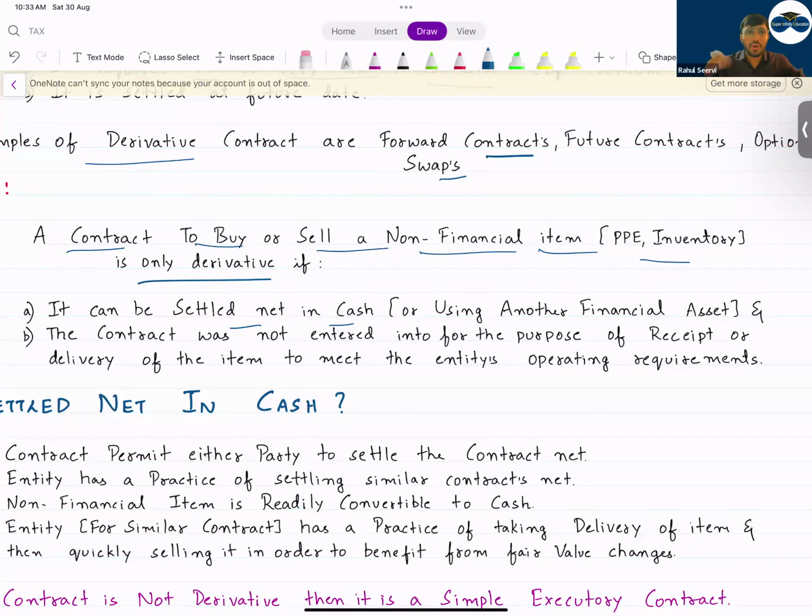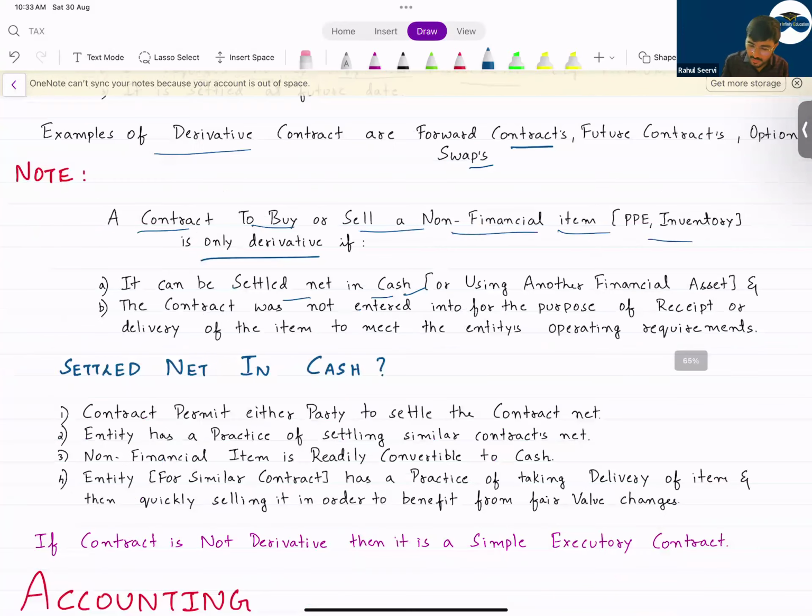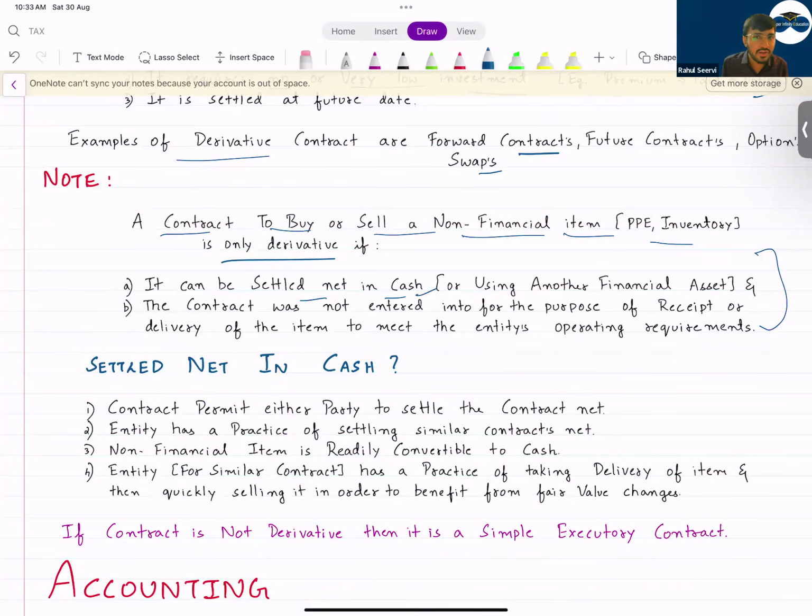That means the company will not purchase the asset. Today, I have done a contract with a person saying that I will purchase a machinery at this value. But ultimately, I will not purchase the machine. I will do the settlement net in cash. If the value of the machinery is increasing in the market, whatever is the difference amount, I will get that. So it can be settled net in cash. So write down this point: whenever you get any question in your exam regarding the derivative, regarding non-financial items, you will get marks, 1 or 2 marks depending on the marking scheme.